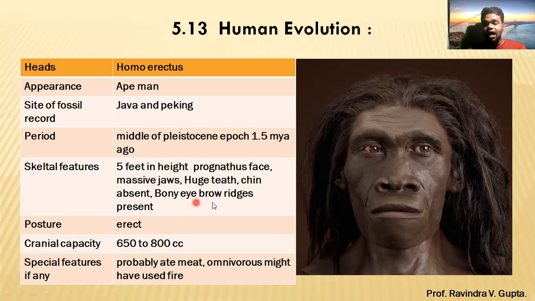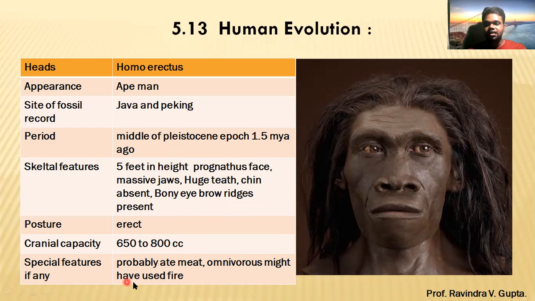Then bony eyebrow ridge is present. You can see that here we have bone, so in the eyebrow part the bone is of a bigger size. So bony eyebrow ridges are present. Posture is erect. Cranial capacity, that is brain capacity, is 650 to 800 cc.